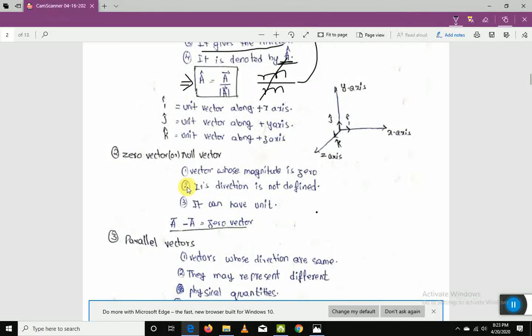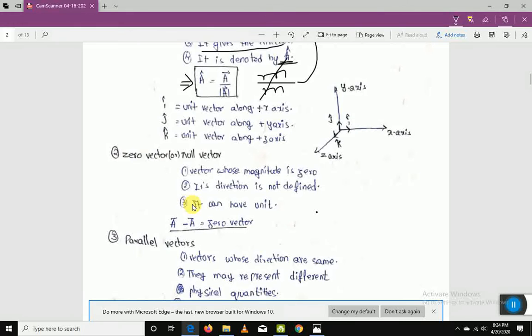The next one, zero or null vector. What is the real importance of a zero or null vector? The magnitude is zero and the direction is not defined, so why do we use a zero vector? It is the same as in algebra or the number system, where we have zero, and the same reason applies here. To show nothing also we require some quantity, right? Because if I say 5 meters minus 5 meters, how much are you left with?